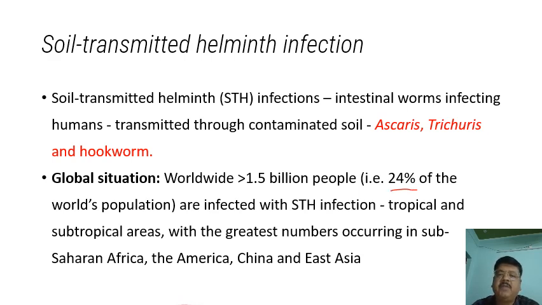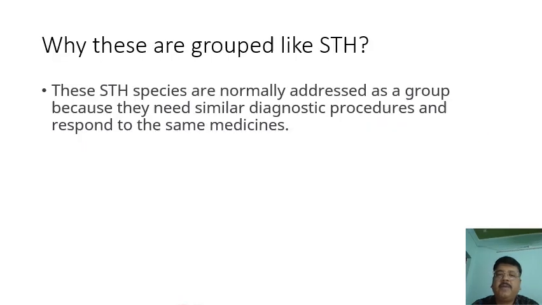Especially tropical and subtropical areas are involved, with the largest number occurring in sub-Saharan Africa, America, China, and East Asia. Why are they grouped together as soil transmitted helminths? These species are normally addressed as a group because they need similar diagnostic procedures and respond to the same medicines, so they can be managed together.